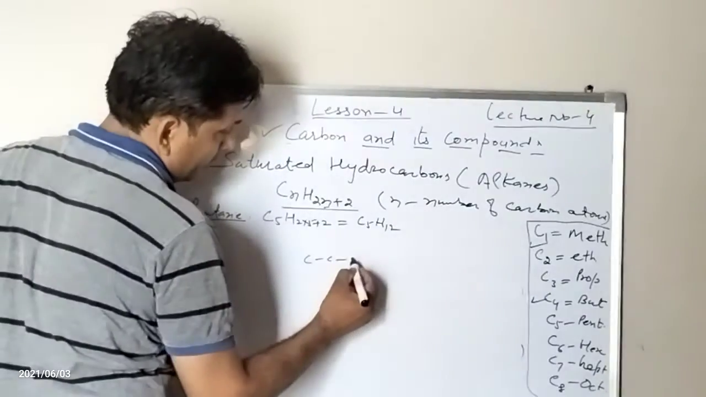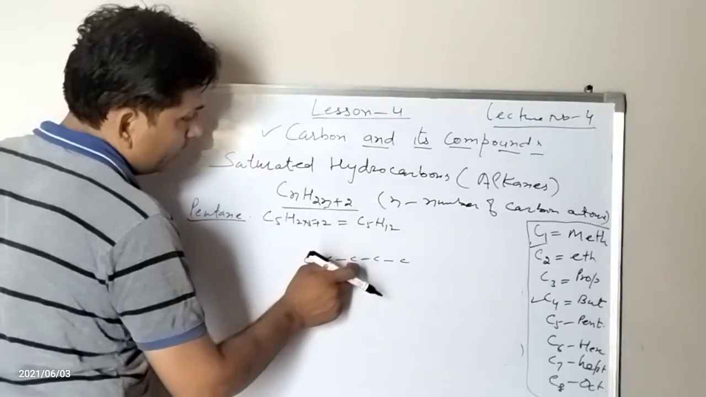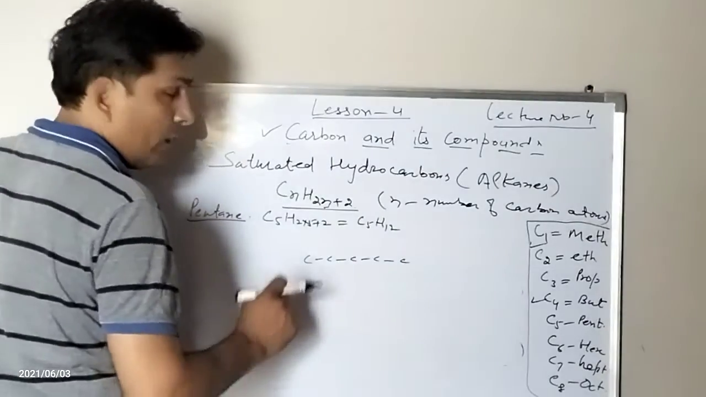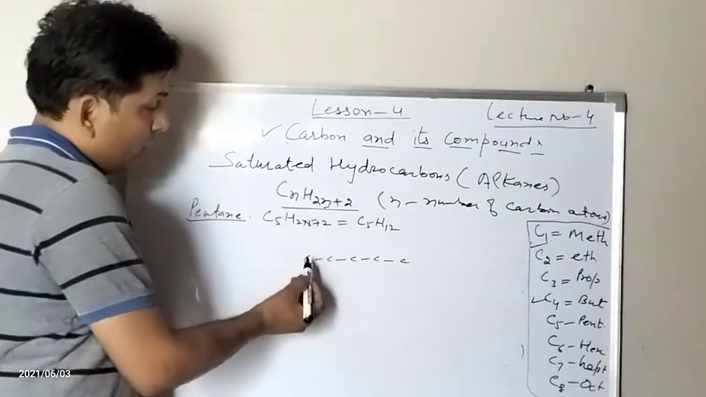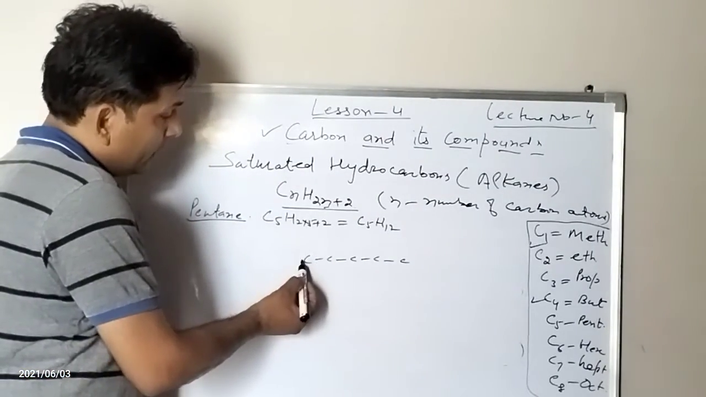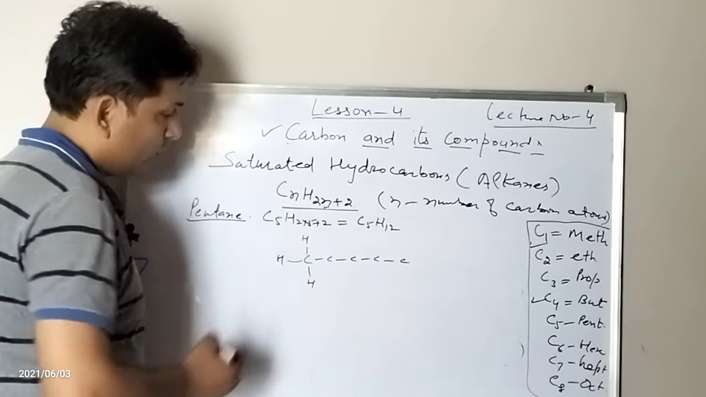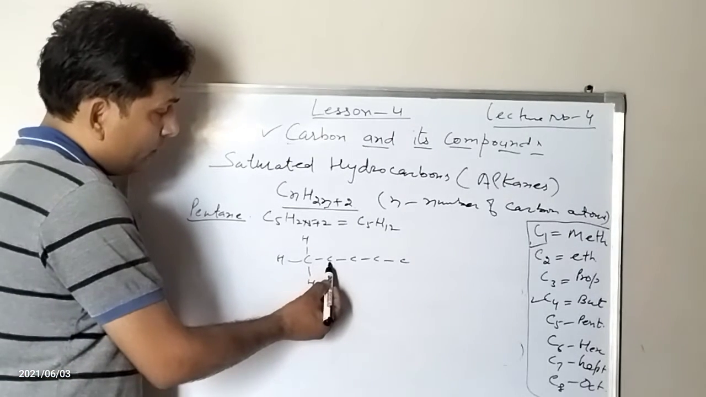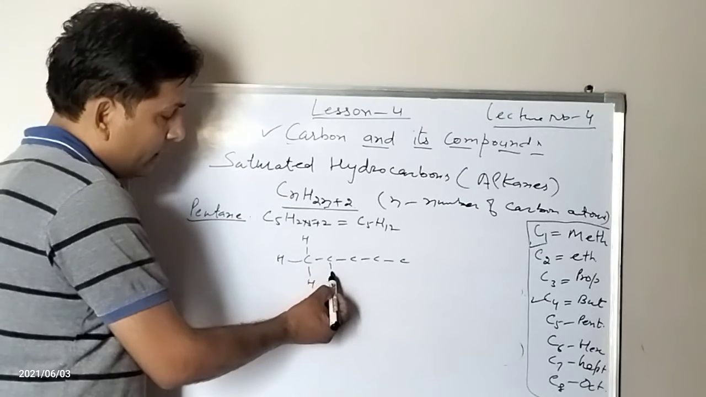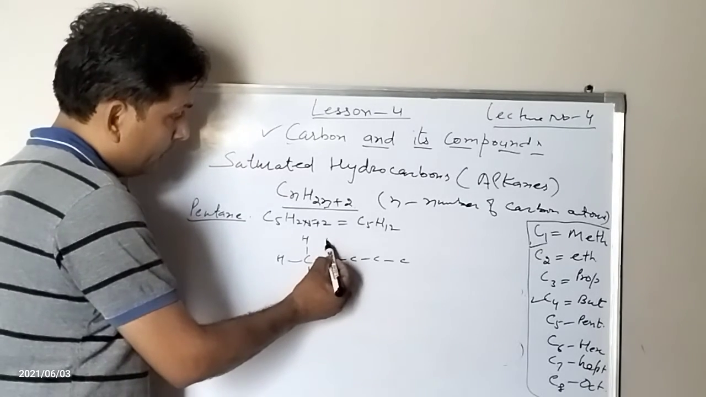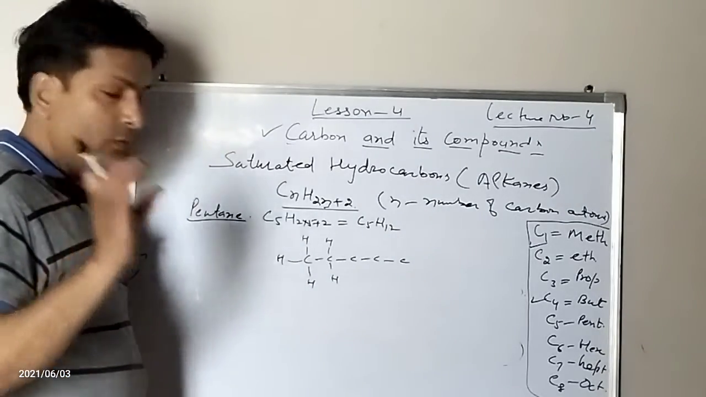If you write the structural formula of pentane, first of all represent 5 carbon atoms: 1, 2, 3, 4, 5. Now one carbon atom can combine with 4 other atoms. It is already combined with 1, so it can combine with 3 hydrogens. That is, you can write this. Now come to this carbon. It is already combined with 2 carbon atoms. It can combine with 2 more hydrogen atoms. You see, carbon can combine only with 4, not less than 4, not more than 4.